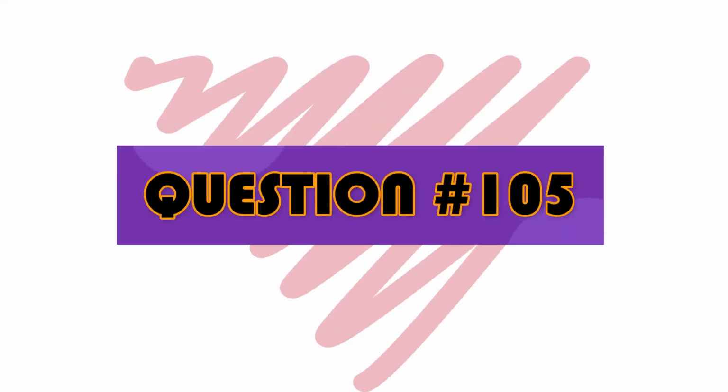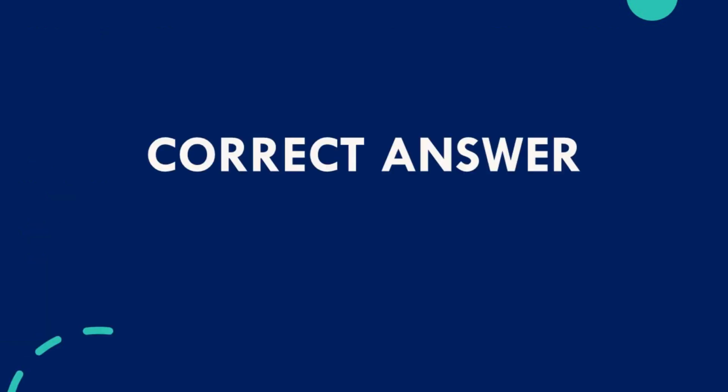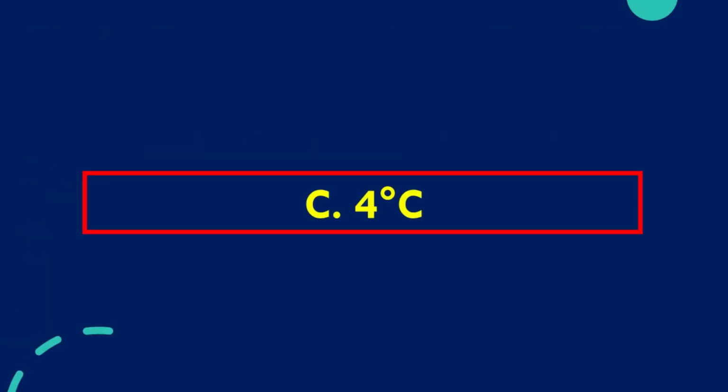Question number 105. In what temperature will you observe the maximum density of fresh water? The choices are A. -1 degree Celsius, B. 0 degrees Celsius, C. 4 degrees Celsius, and D. 100 degrees Celsius. The correct answer is C.